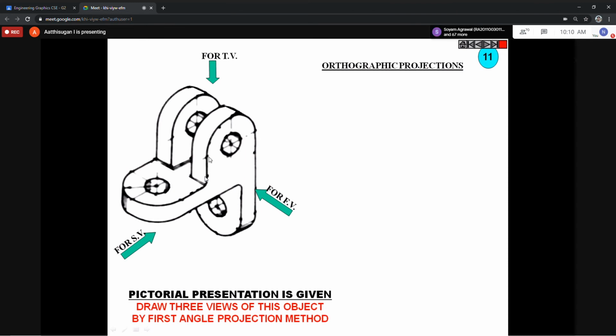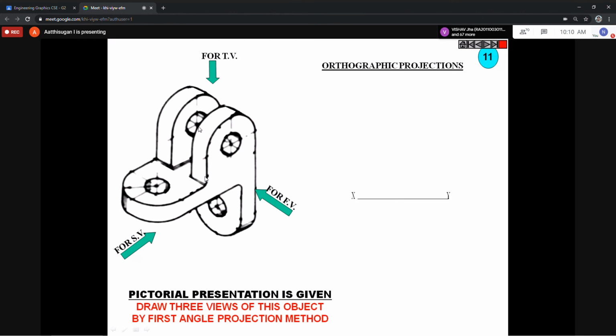From the side view, this circle is not visible. From the top view, three circles are not visible, only this circle is visible. The remaining are not visible. But in the front view, these two are visible, meaning only one circle is visible. From the side view, there is no circle visible, only the bottom is visible. So two or three things are visible.